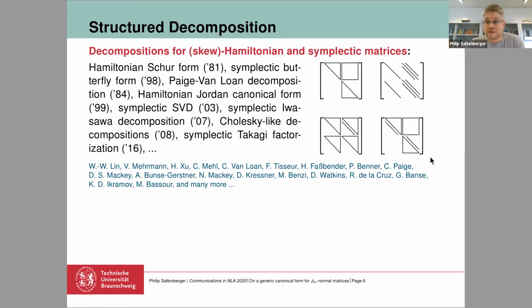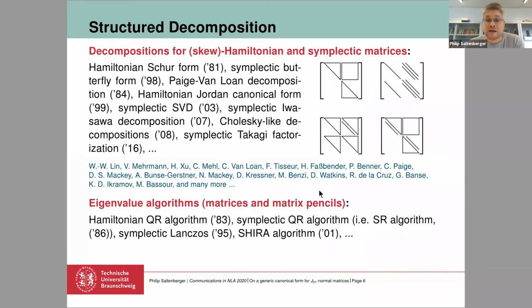Or here in the lower right corner, this is the Paige-Van Loan decomposition for skew Hamiltonian matrices. So there are a lot of decompositions for these matrices, and a lot of researchers have been working on developing these decompositions or developing algorithms that use these decompositions, for example, to solve Hamiltonian eigenvalue problems or to solve symplectic eigenvalue problems.